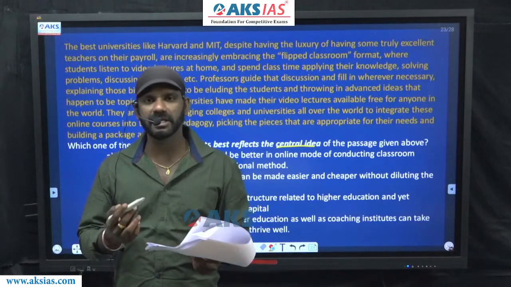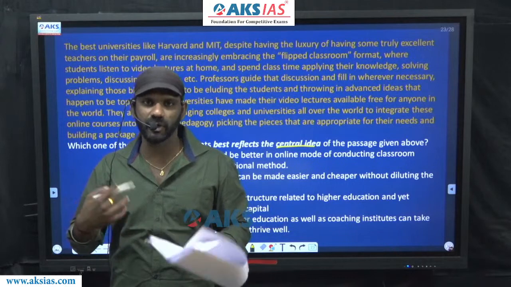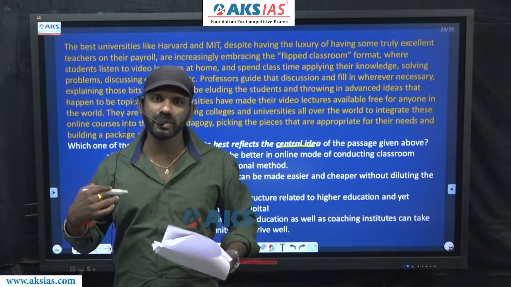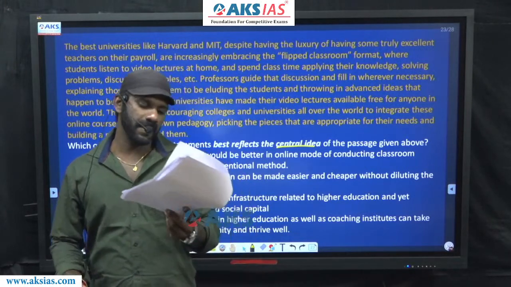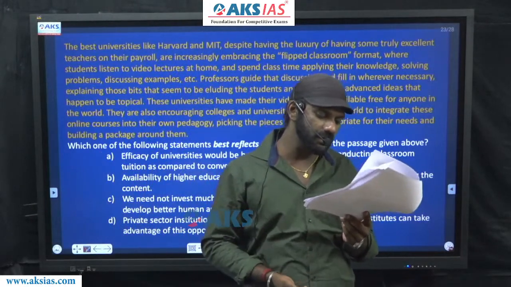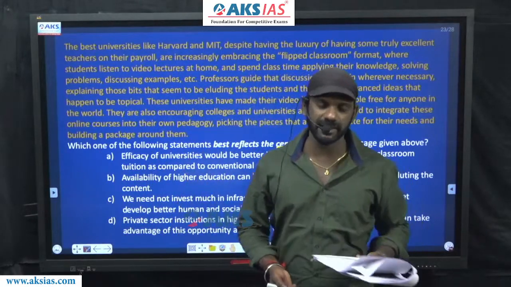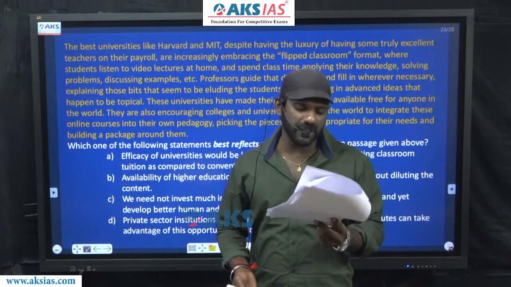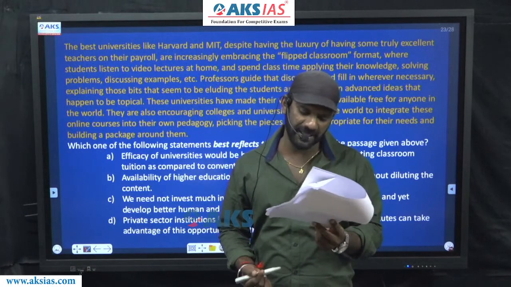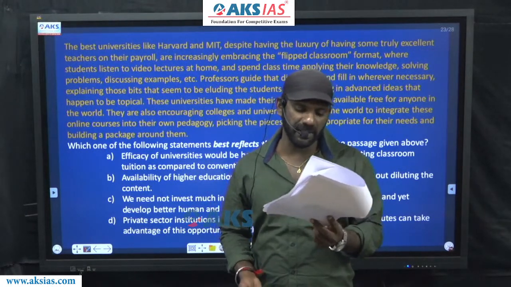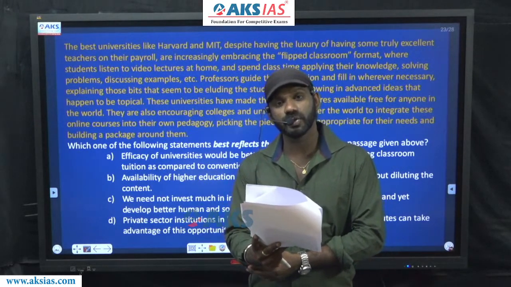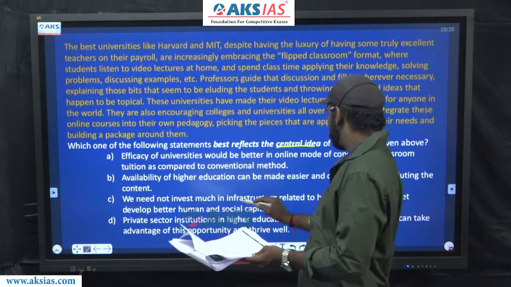Come to the options. The paragraph talks about the way of educating children, like going for online courses and all. And these universities are encouraging the universities of other countries to go for the same way of approach. A. Efficacy of universities would be better in online mode of conducting classroom tuition as compared to conventional method. B. Availability of higher education can be made easy and cheaper without diluting the content. C. We need not invest much in infrastructure related to higher education and yet develop better human and social capital. Nowhere a part of the paragraph, in fact.